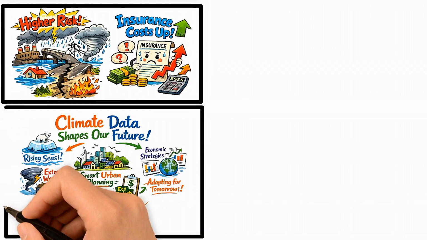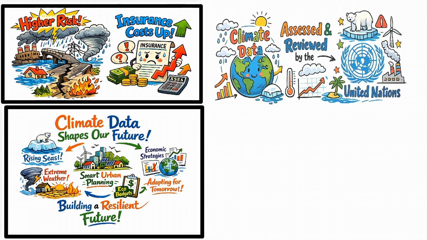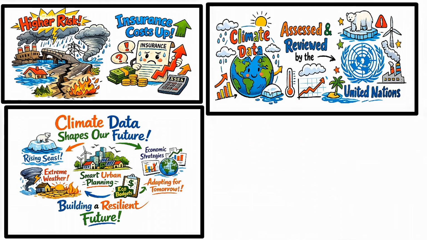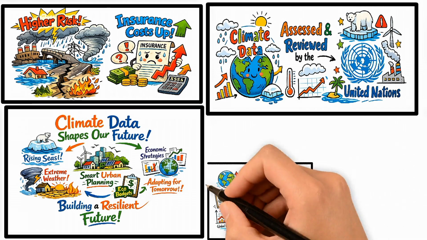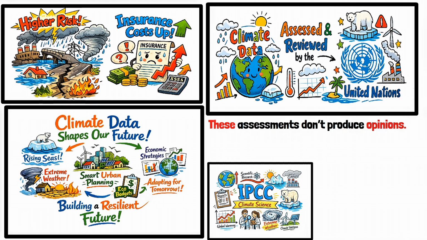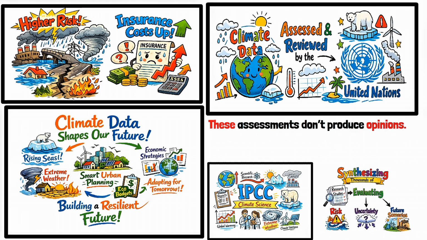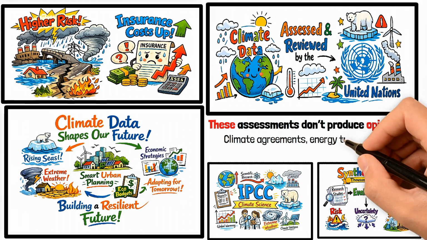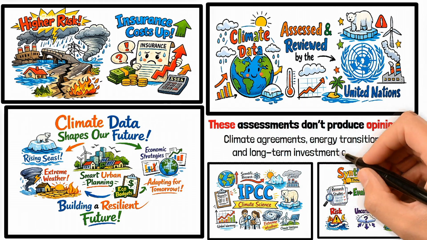At the global level, climate data is assessed and reviewed by organizations like the United Nations through scientific bodies such as the Intergovernmental Panel on Climate Change. These assessments don't produce opinions. They synthesize thousands of peer-reviewed studies to evaluate risk, uncertainty, and future scenarios. Their findings guide climate agreements, energy transitions, and long-term investment decisions across the world.